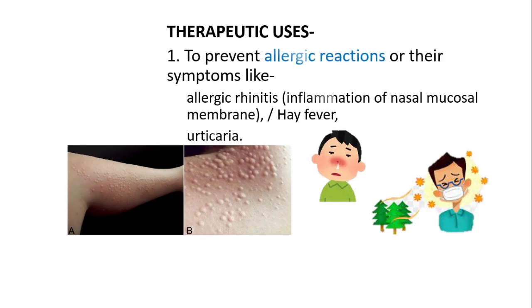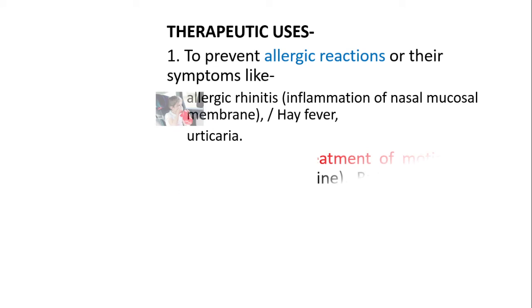Then what are its applications? The most important thing is that these antihistaminic drugs have anti-allergic action. They are used in the treatment of allergic reactions, particularly in hay fever and urticaria. Hay fever is nothing but sneezing, inflammation, allergic rhinitis, likewise. So in hay fever, urticaria and allergic rhinitis, this antihistamine could be preferred.